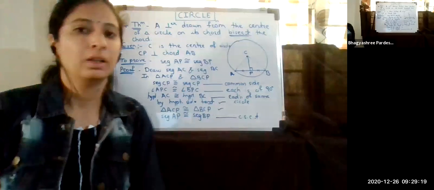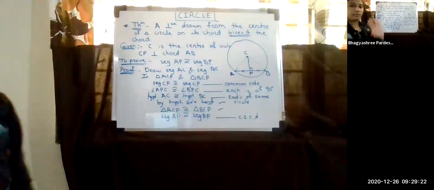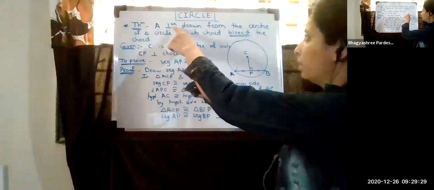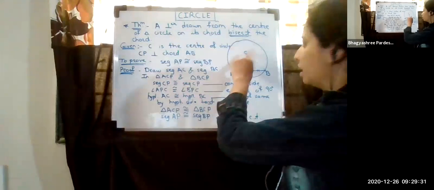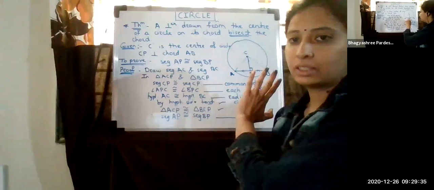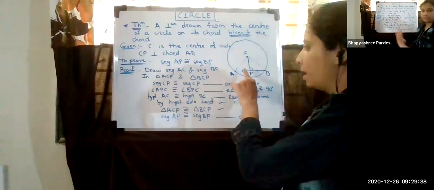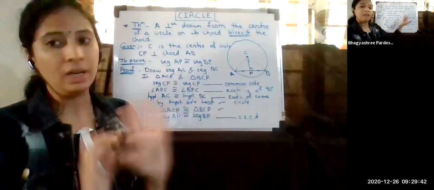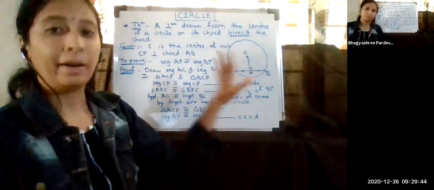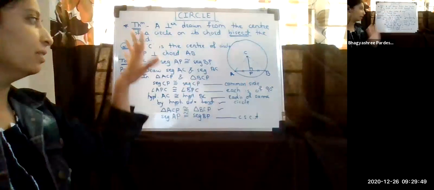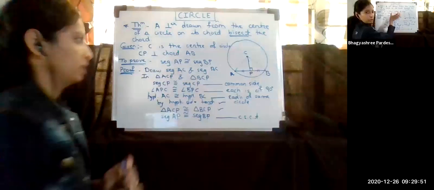Okay, I'm repeating this one more time. What are we given? We are given a perpendicular distance, that is a perpendicular from the center on a chord, and this perpendicular on the chord bisects the chord, means it is dividing the chord into two equal parts. So that we have to prove. So what have we done? Firstly, write given and to prove in your own language. The language can be changed. No need to write it as it is.